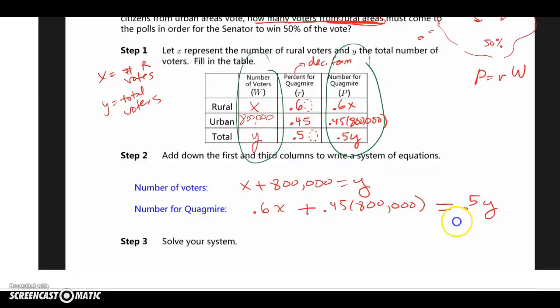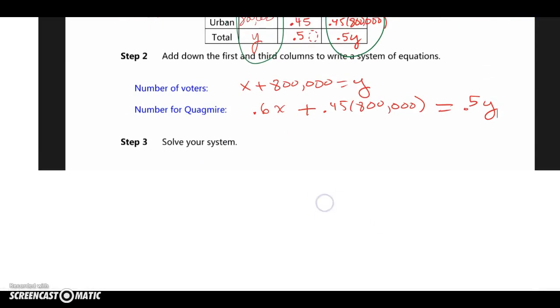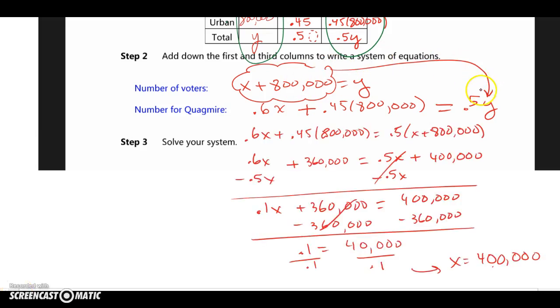Now let's go solve the system. Whatever method we use is fine. I guess we could use the substitution method if we want, because this Y is already isolated. Why not just take that chunk and plug it in here? Once I plugged it in, I just distributed the 0.5 into both pieces, multiplied these two pieces, got the x's on the left, and the numbers on the right.